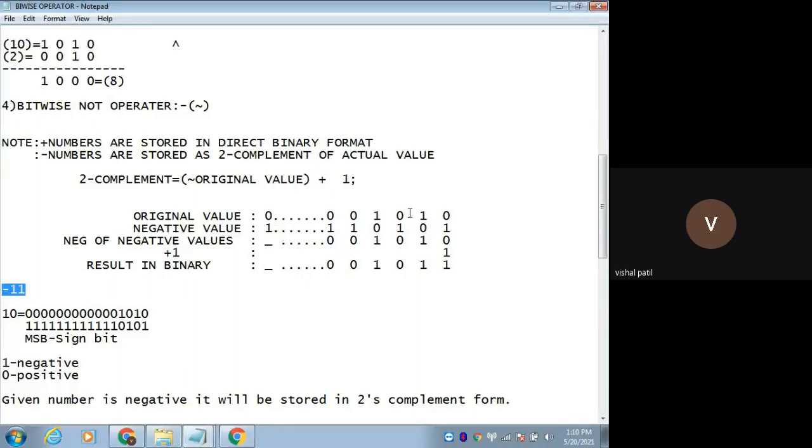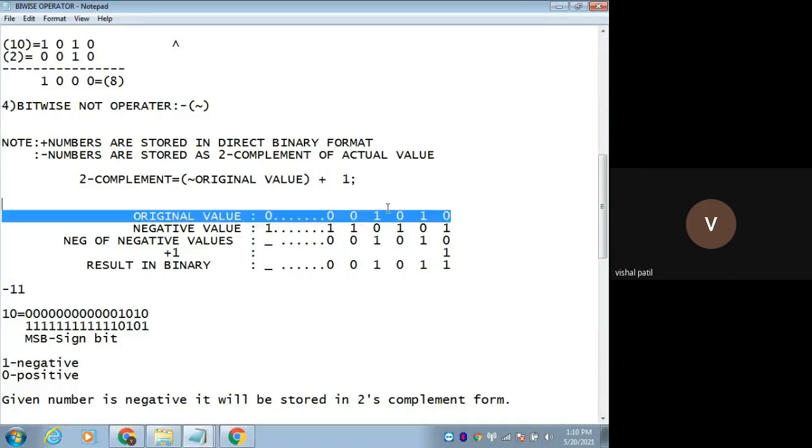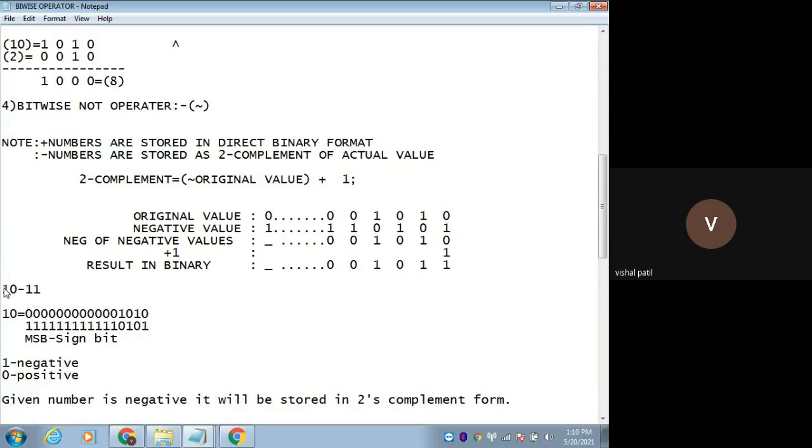Because our input was what? This was our input, 1010. 1010 means 10. So I was finding the bitwise not of 10, and I got minus 11.